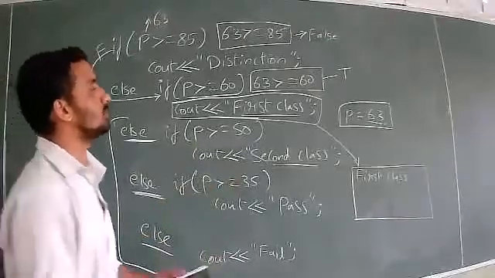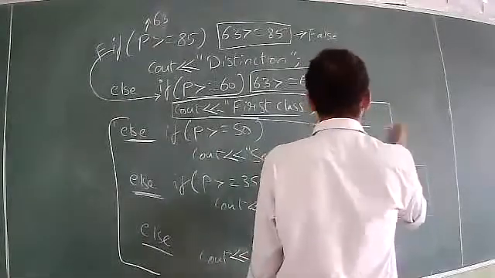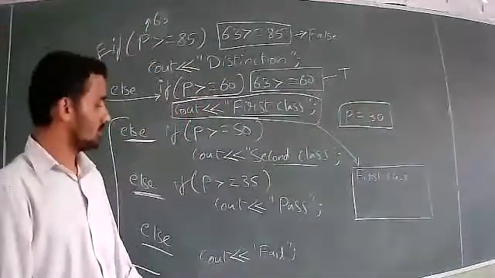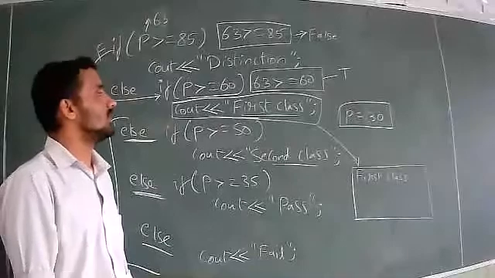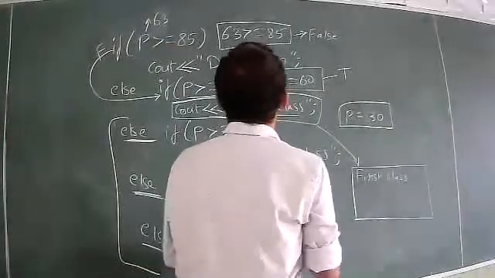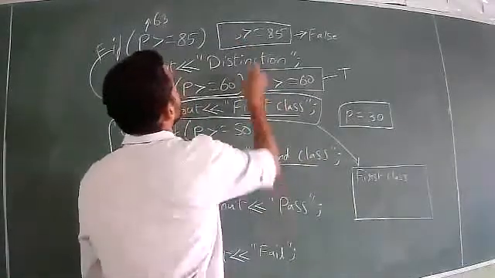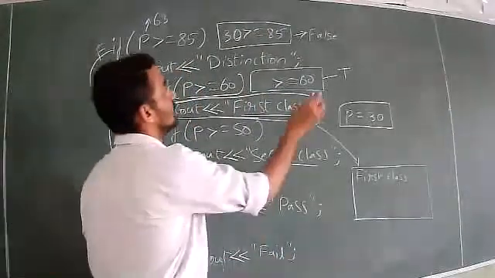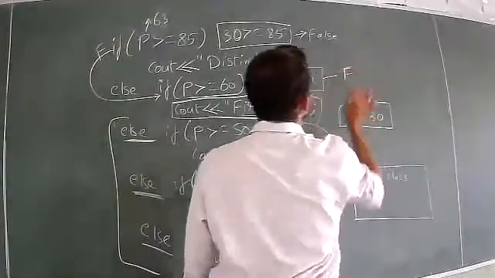Now, suppose I take the percentage value as 30. Yes, we know it will print the last sentence that is there, but we will see how. What you have to do is just keep on substituting the values. Is 30 more than 85? No, right? No means it is false. Is 30 more than 60? No. So the condition is false.